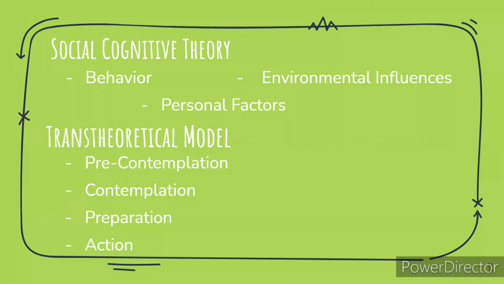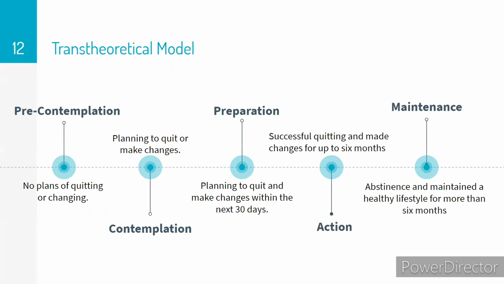The theories involved are social cognitive theory and the transtheoretical model. The transtheoretical model in detail includes pre-contemplation. Ignorance is bliss, simply put. Contemplation is when one's sitting on the fence. Preparation is the making the change, planning, and then the action is the application of the changes, practicing those changes, and then the maintenance is the continued commitment to those changes.